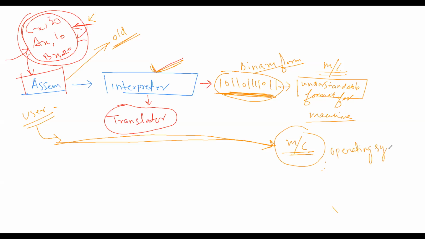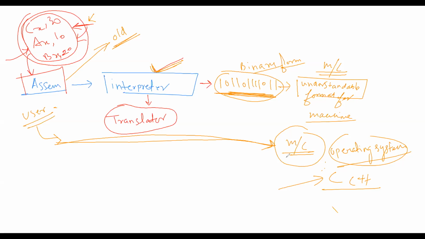Every program's execution happens over an operating system. But in core Java, we have platform independence. Core Java is also known as platform independent. If it is C++, they execute directly over the operating system only.